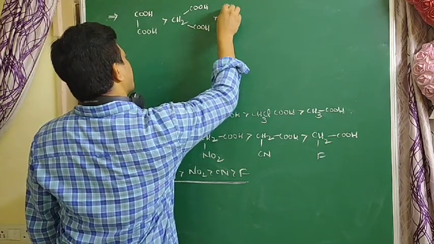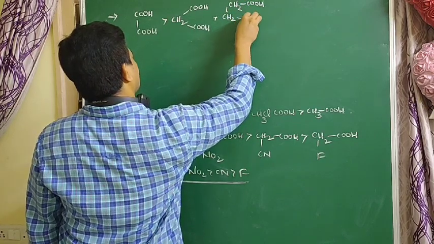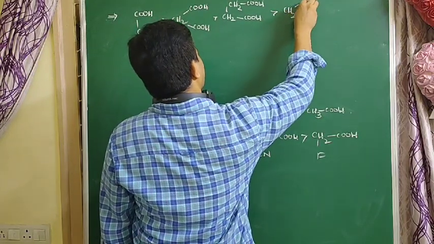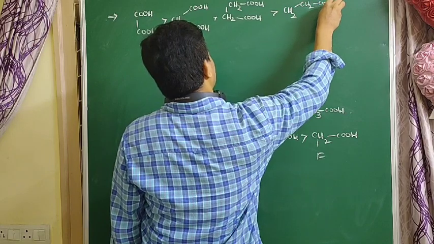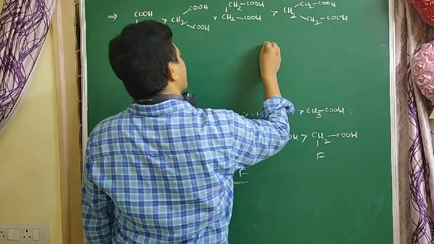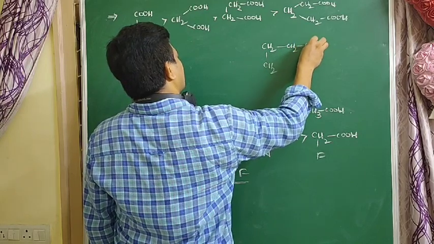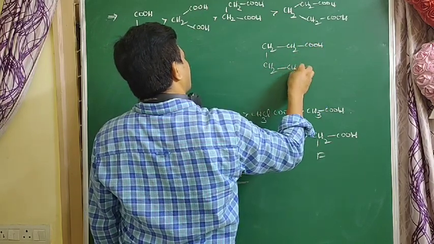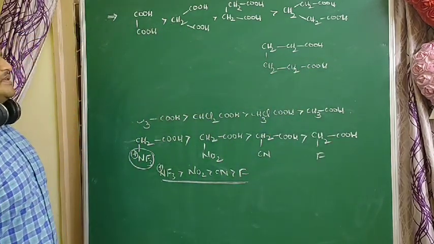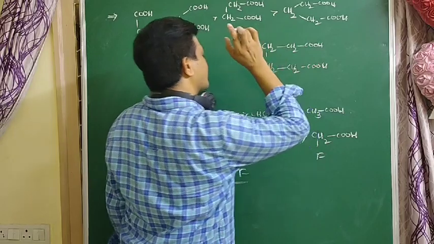Malonic acid is more acidic than succinic acid. Succinic acid is more acidic than glutaric acid. Glutaric acid is more acidic than adipic acid. This is the order: oxalic acid, malonic acid, succinic acid, glutaric acid and adipic acid.